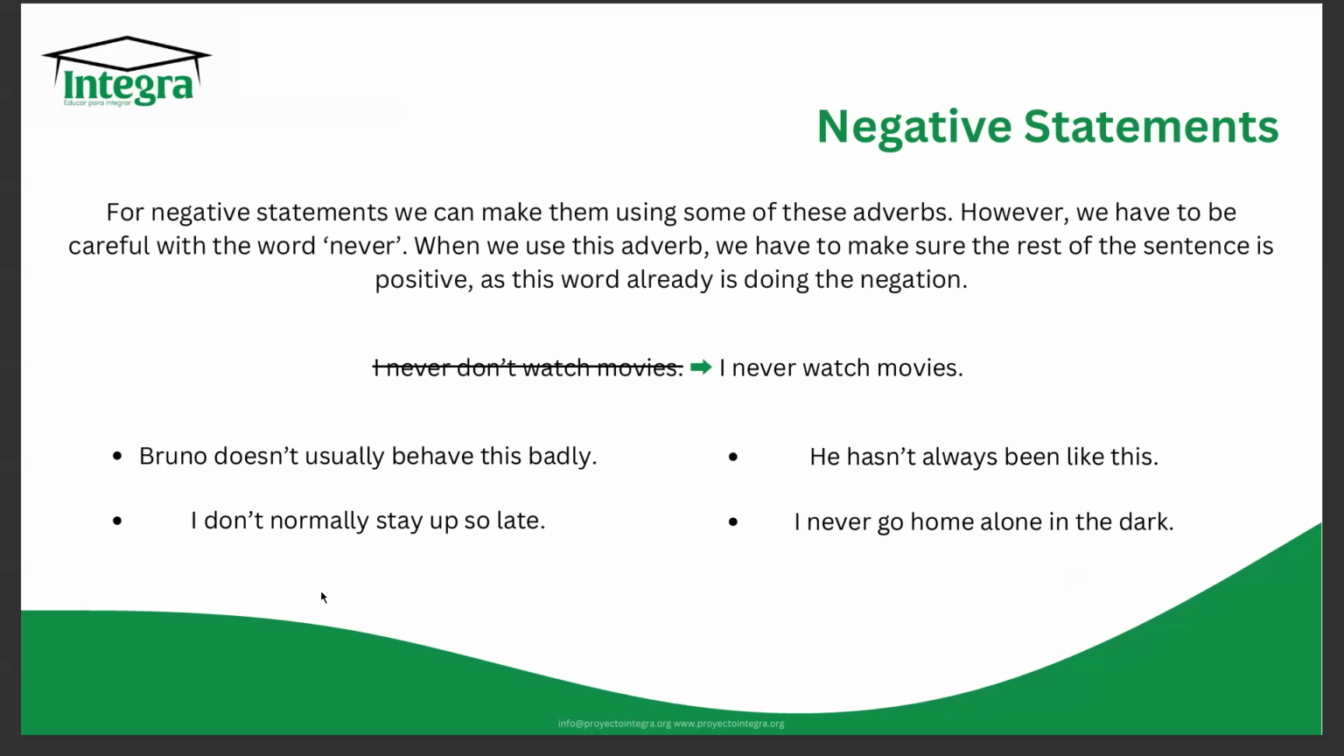So let's see more examples of negative statements with adverbs of frequency. We have: Bruno doesn't usually behave this badly. I don't normally stay up so late. He hasn't always been like this. And I never go home in the dark. As you can see, the first three do have a negative word: doesn't, don't, hasn't, because they are using the other adverbs, always, usually, normally. But the one that uses never doesn't need any more negative words because the never is doing the negation.